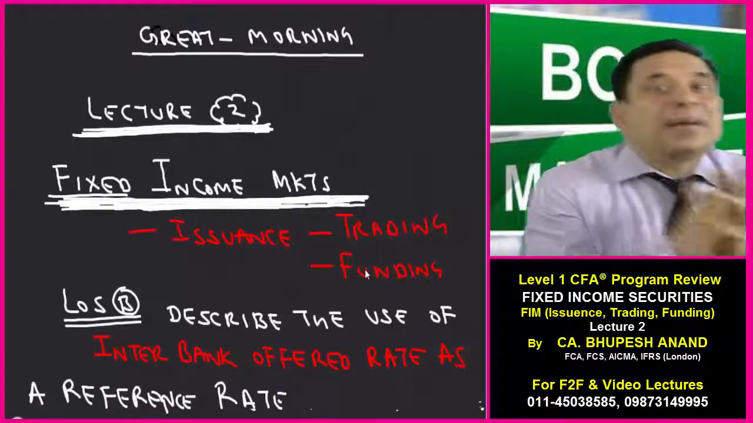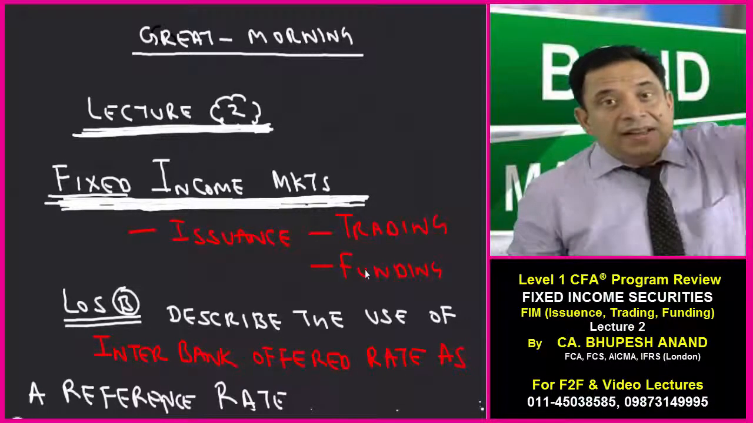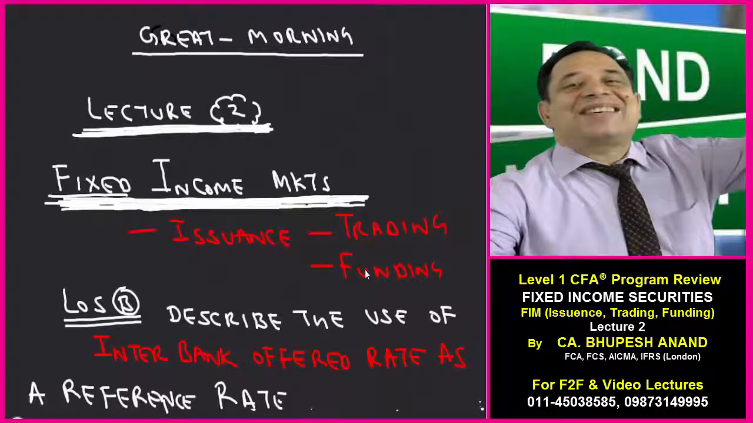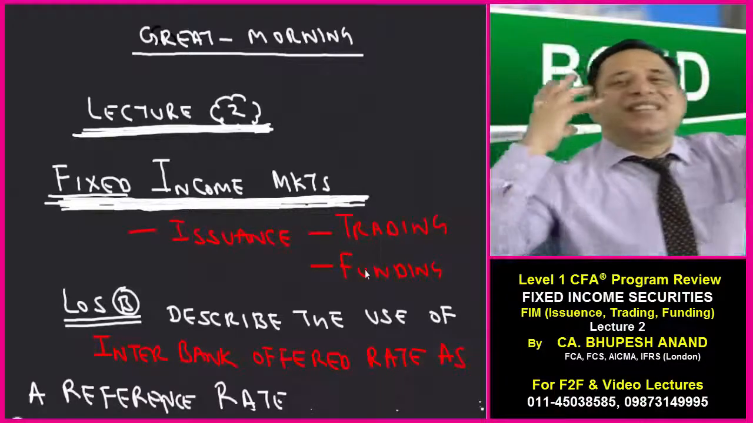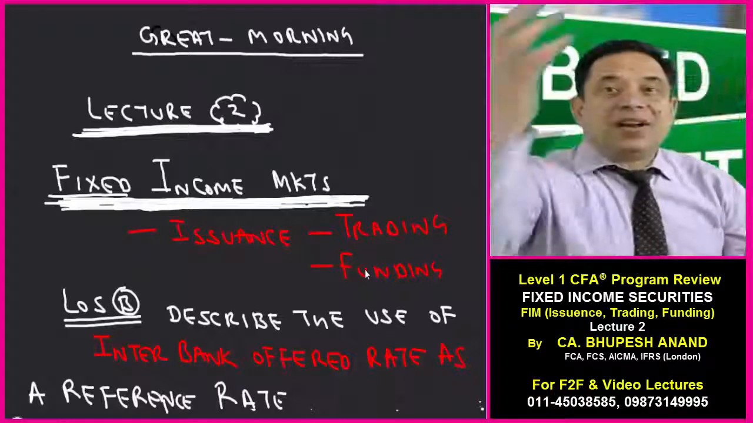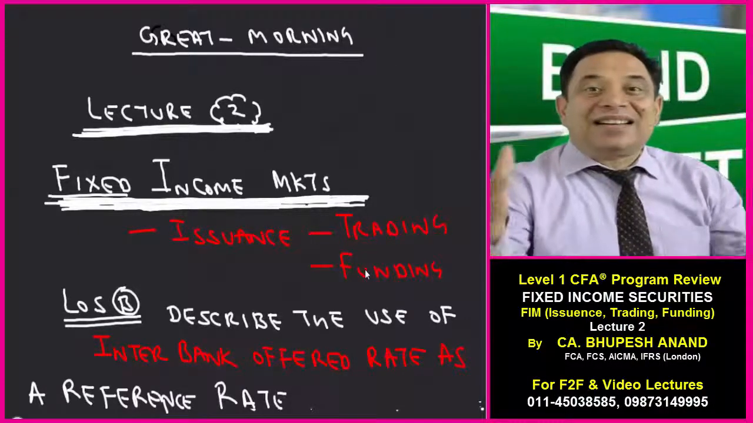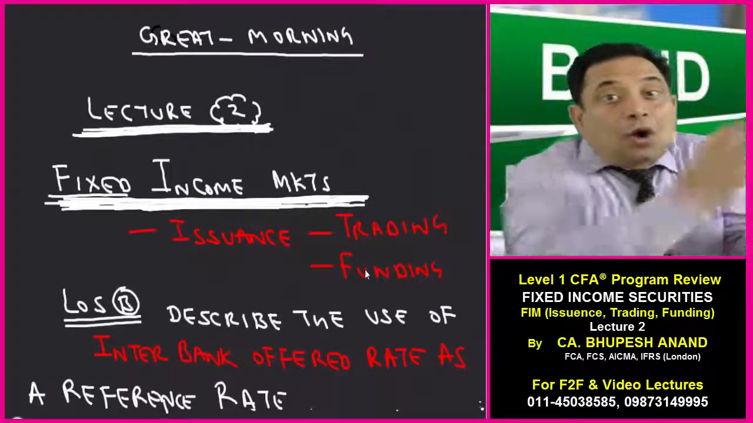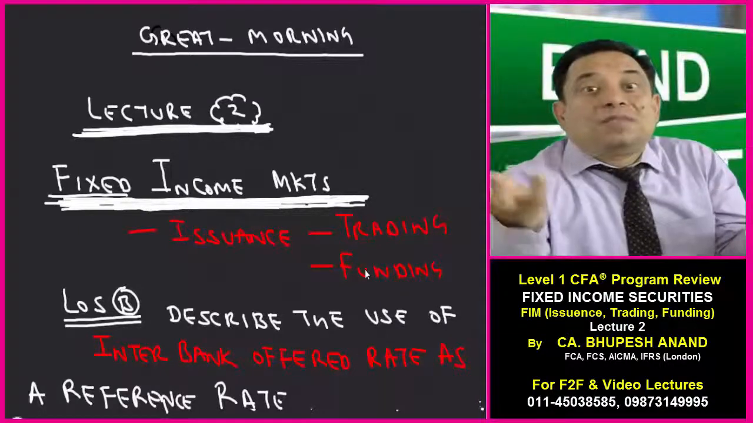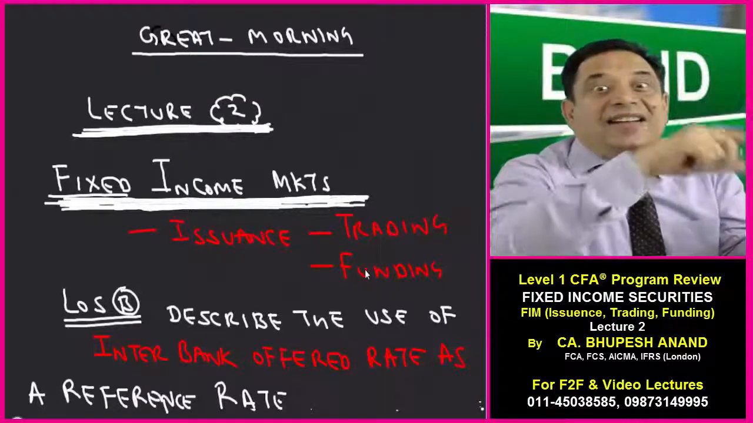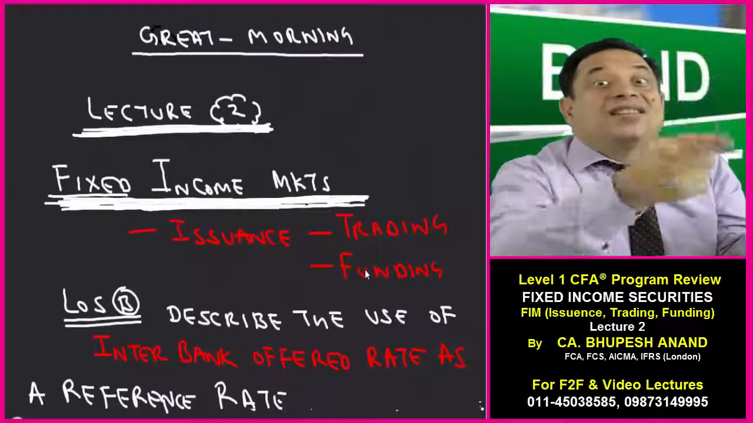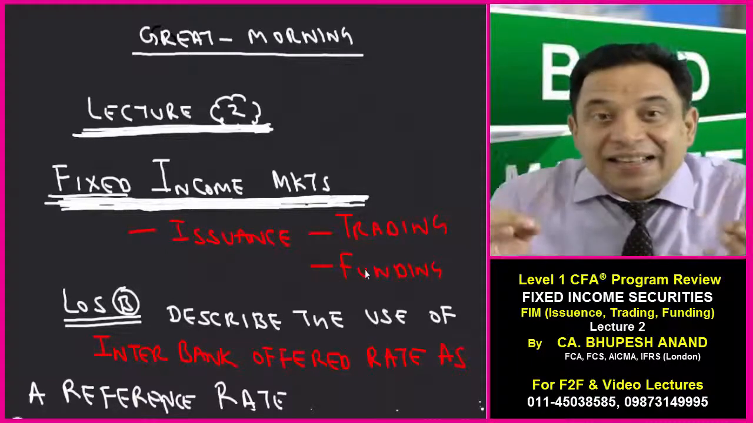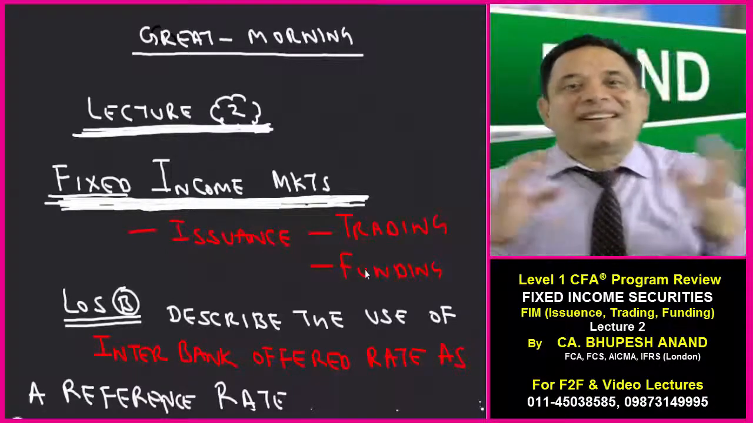Now what is the meaning of interbank? When one bank grants a loan to another bank, that is named as interbank, as the name indicates. Very easy. When one bank gives a loan to another bank, that transaction is named as interbank. Now the rate at which this bank offers the loan to this bank, the expected rate on unsecured loan by one bank to another bank, is named as interbank offer rate. You're getting my point?